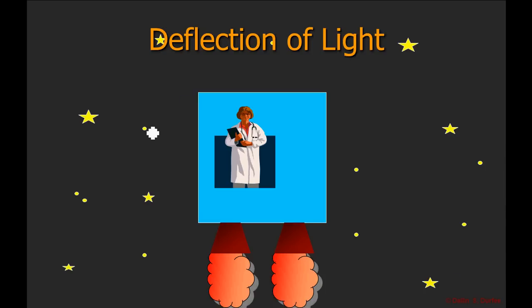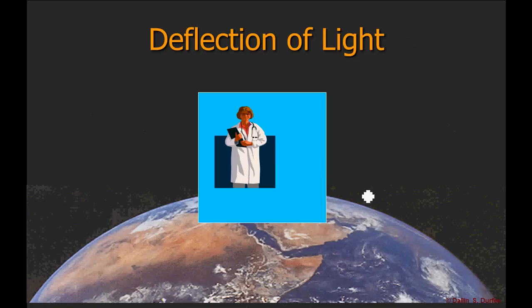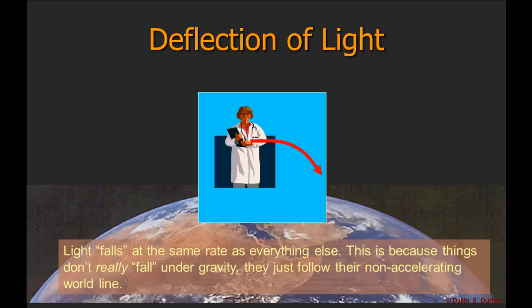All right, another interesting consequence of the equivalence principle is the deflection of light. If you're a scientist on a spaceship that's accelerating and you shine your laser pointer towards the wall, the light will bend, because the light's really traveling a straight path, but your reference frame is accelerating, therefore it looks to you like the light is bending. Well, if gravity and acceleration are equivalent, that means that if you're on Earth, the exact same thing should happen. And it turns out that light falls at the same speed as everything else, because it's not really falling, it's just following bent space-time. Okay, so light falls at the same rate as everything else.